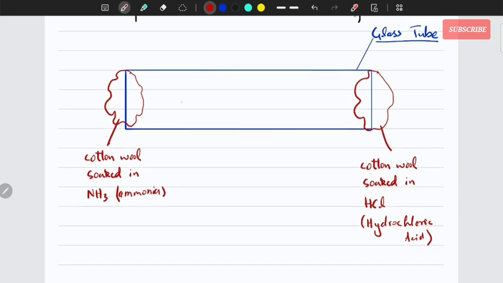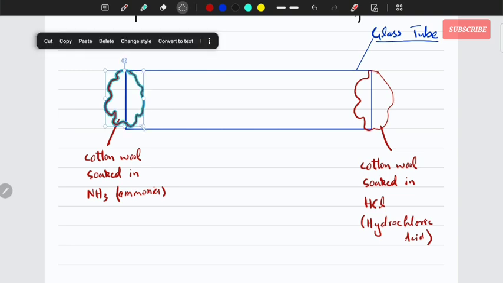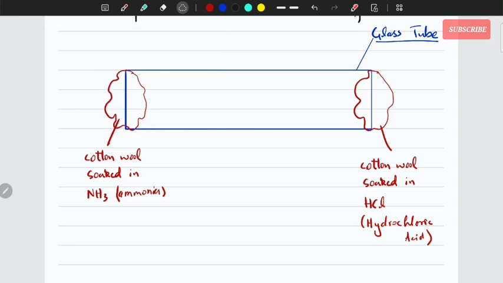Now you can wait. So what happens is that now you wait. After a couple of minutes, you would see some fumes forming here. You will see some white fume forming at this point.